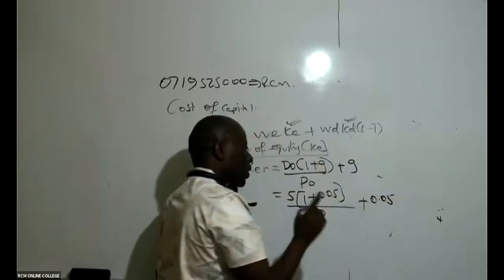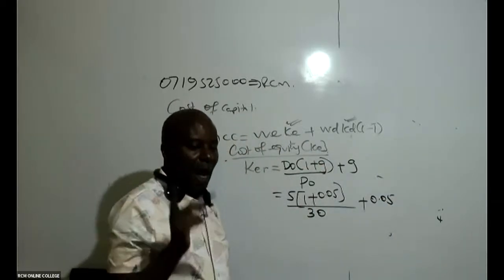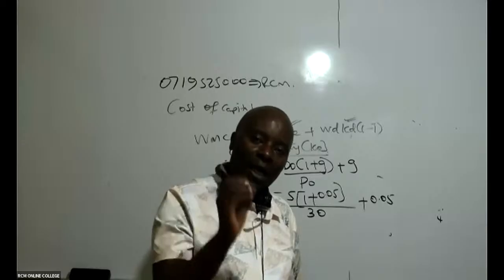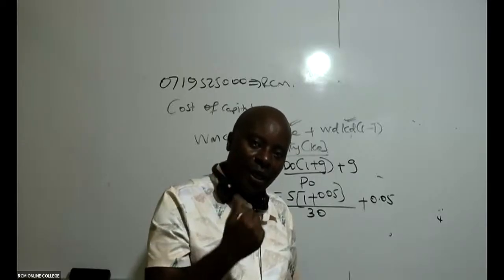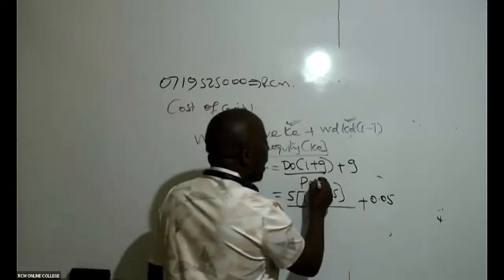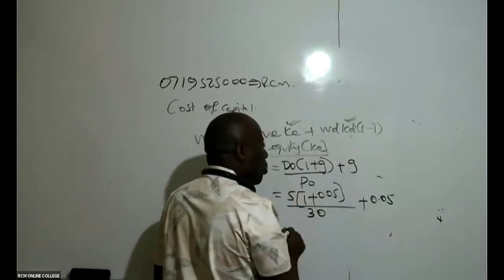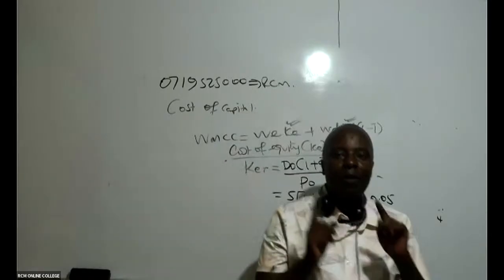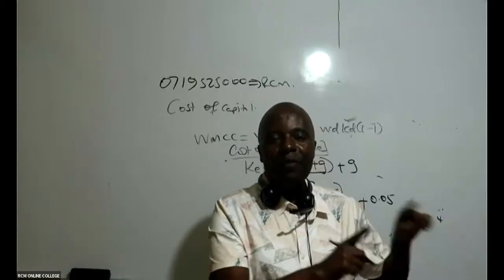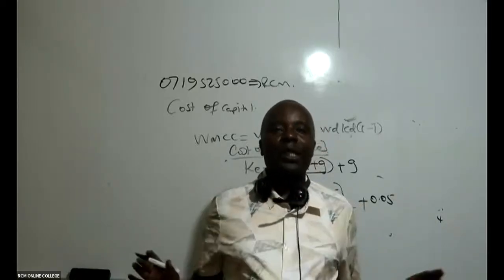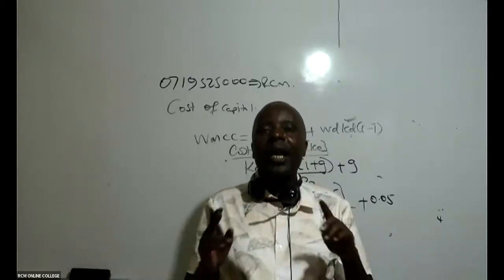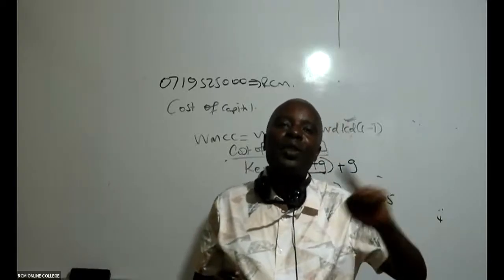I would want to make this very, very clear for everybody. Whenever it comes to retained earnings, what is retained in the organization, we don't subtract flotation cost. Because I'm so sure somebody may come and say, well, subtract flotation cost. No. Retained earnings is already money in our bank accounts. We are only going to get this money from our bank accounts, 18 million. We invest in our new project. We shall not be sweating to raise money out of our retained earnings. We only incur flotation cost when we want to sell our company's shares.